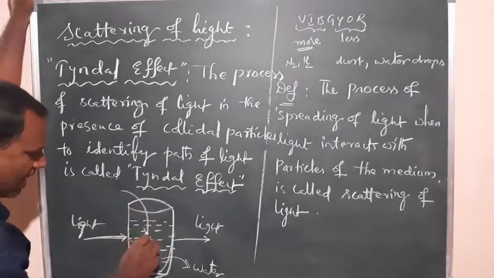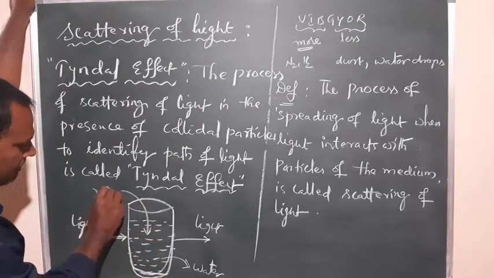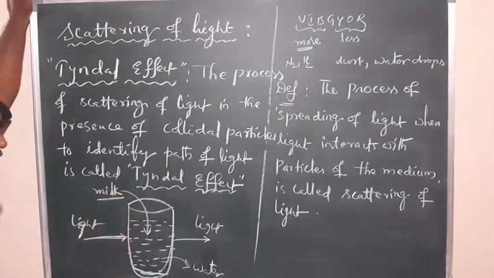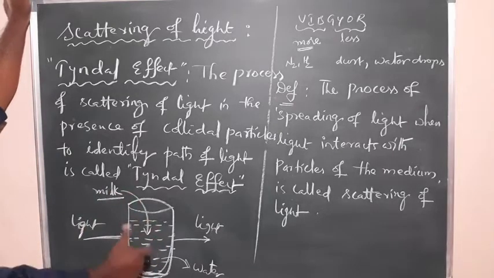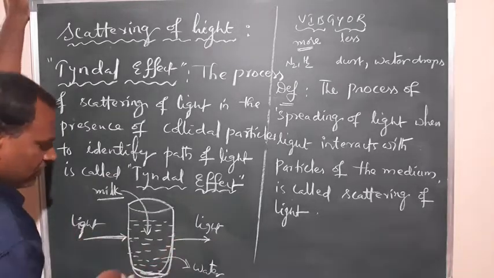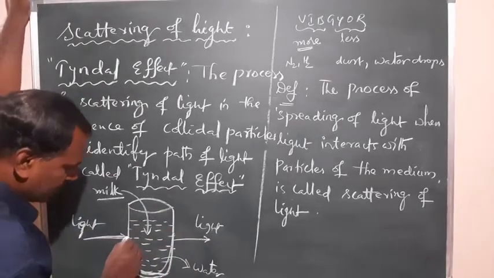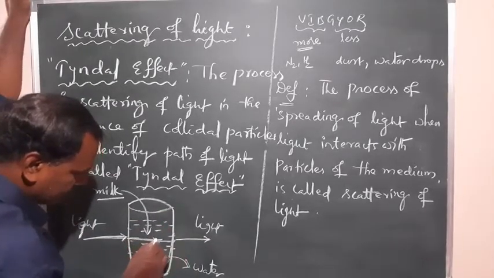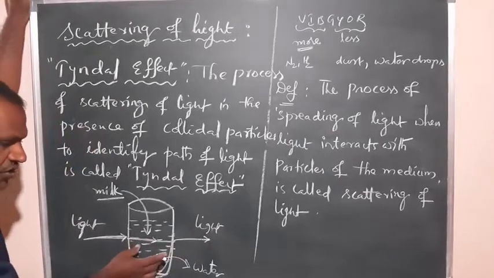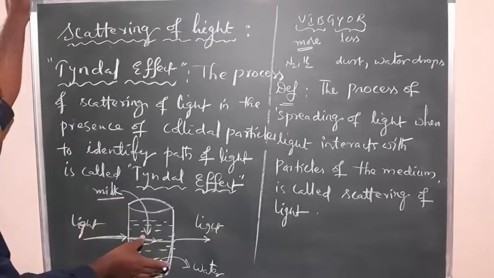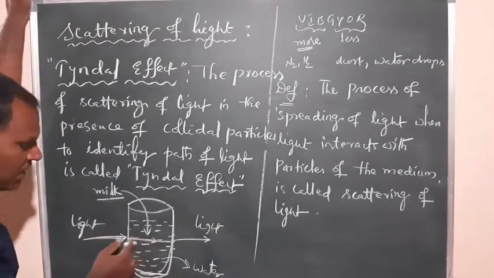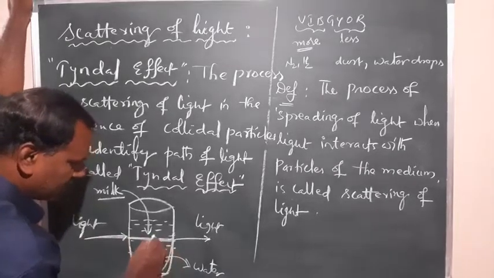Within this, if you add some milk, the milk and water will become a colloidal solution. And within that colloidal solution, again you send the light through this glass, that is glass material. So here you can see the path of light. The mixture of water and milk, that is the colloidal solution, is there. The light goes through it, so there you can observe the path of light.